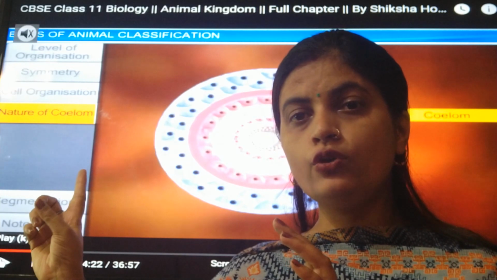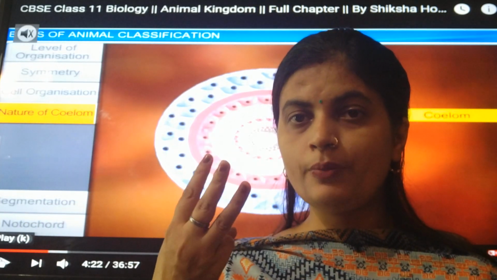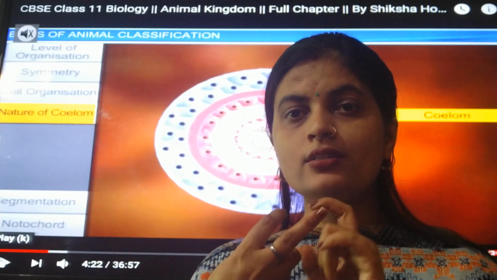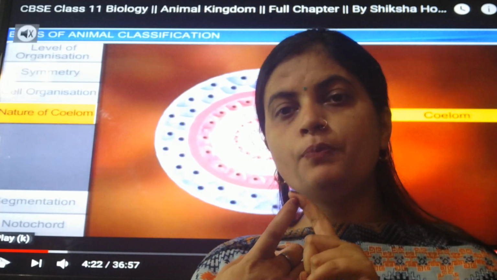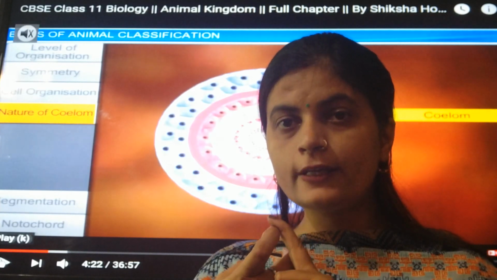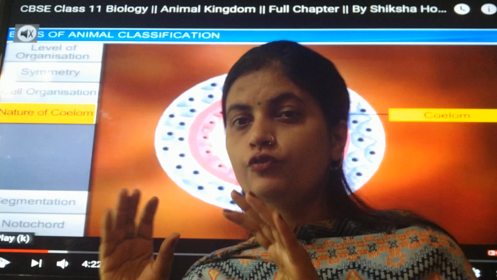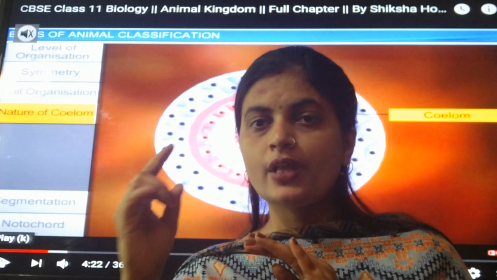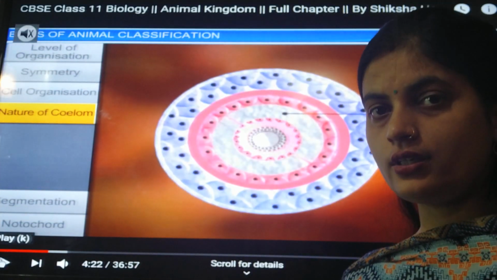So on the basis of coelom, that means body cavity, organisms could be categorized into three parts. Coelomate, which have a body cavity, acoelomate, which do not have a body cavity, and pseudocoelomate, which means a partial coelom is found in them because mesoderm is found in them, but it is present in the form of patches. It would be present at some places and absent at some places. I'm playing the video. Just try to relate the things in this video to the content.